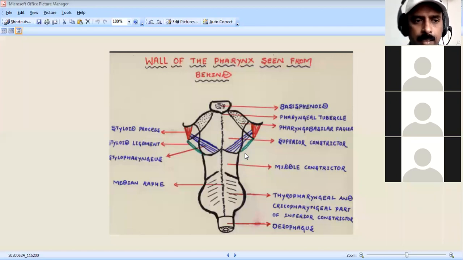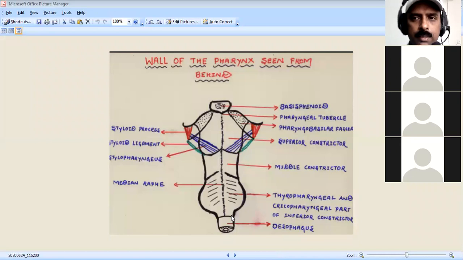The second important applied anatomy is difficulty in swallowing, known as dysphagia. As you know, the inferior constrictor is continuous with the esophagus. So it is difficulty in swallowing, not difficulty in breathing.